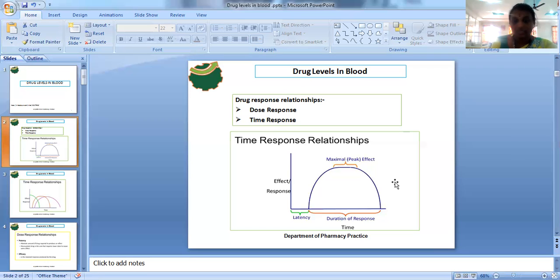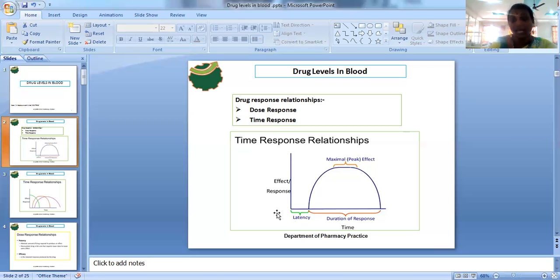Here is the diagrammatic representation of the time and clinical response curve. This is time on the x-axis and on the y-axis the clinical response, otherwise the pharmacological effect or clinical effect. In the initial stage there is no clinical response.